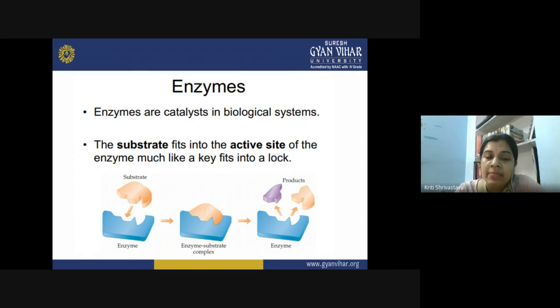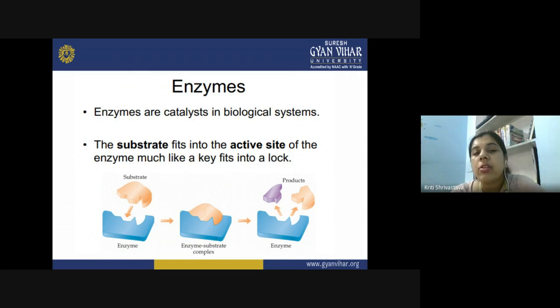So you cannot use some acid or base, or provide a high temperature for the reaction to complete. All the biological reactions have to transform into the chemical product at that temperature only, at the temperature of the biological system. So at that ambient temperature, when you cannot increase the temperature, the use of a catalyst is a must. In the biological system, the catalysts are also biomolecules, and we call them enzymes.